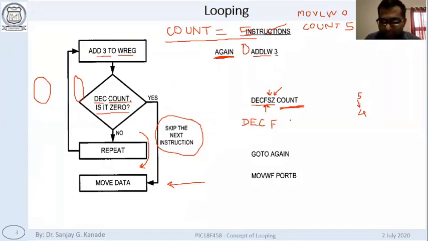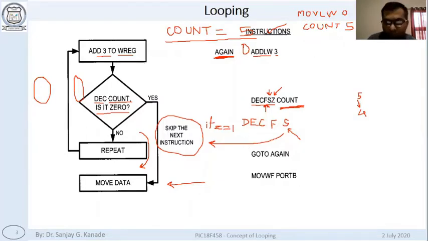What does this S stand for here? S stands for skip the next instruction. This S in the instruction indicates skip the next instruction if Z equal to 1.